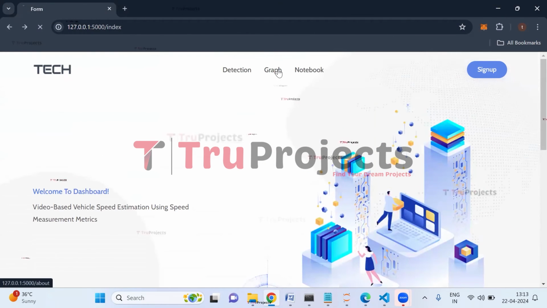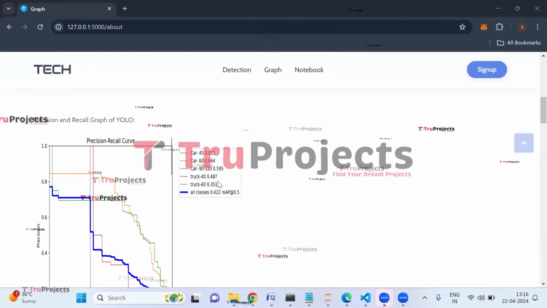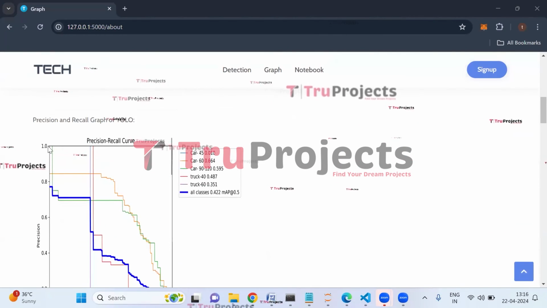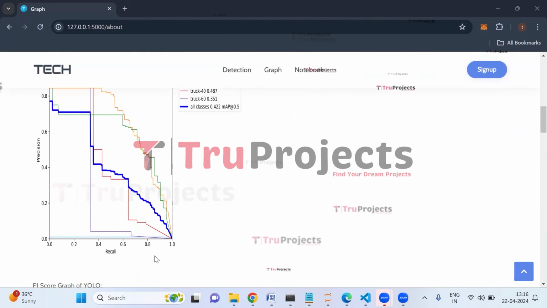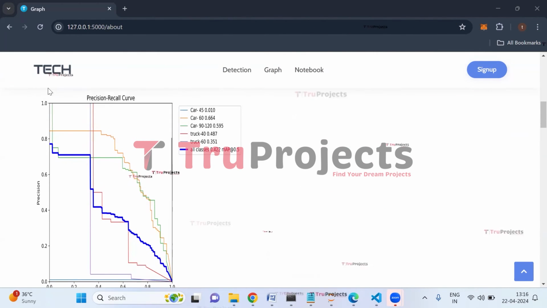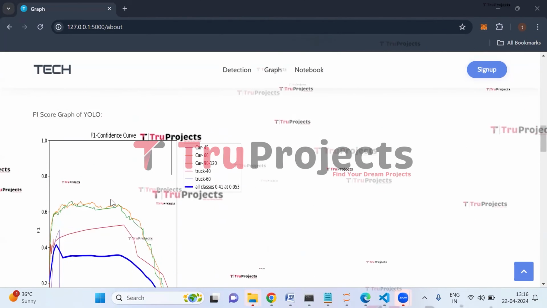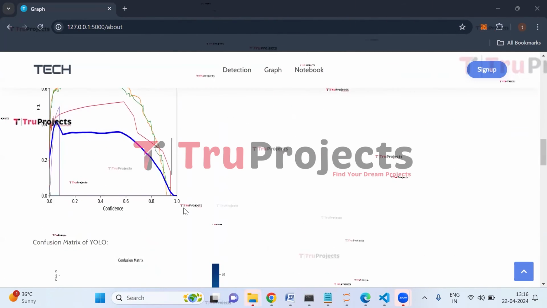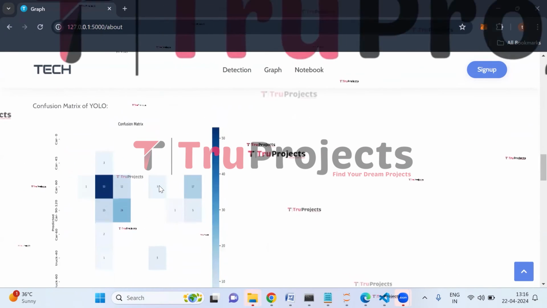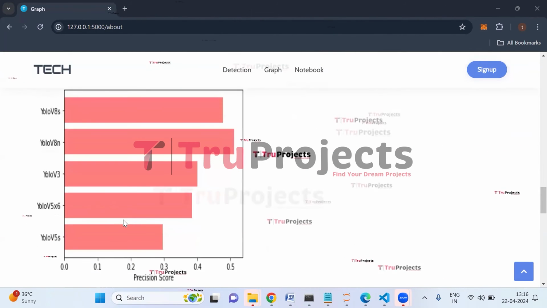Now click on graph link here. So here, this is the precision and recall graph of YOLO. On the x-axis, we have the recall score, and on the y-axis, we have precision score. And this is the F1 score graph of YOLO, F1 confidence curve. And this is the confusion matrix of YOLO. And here we have the precision comparison graph.